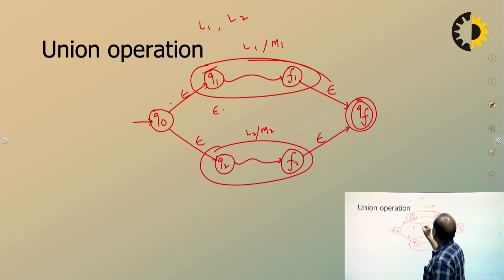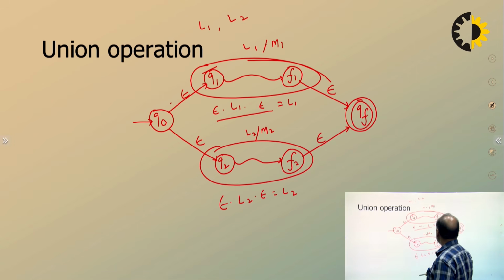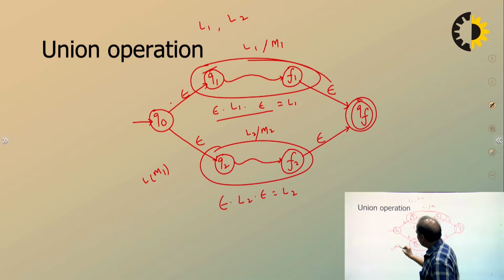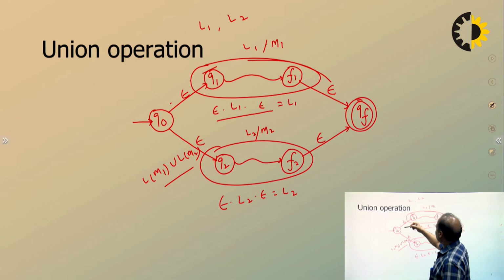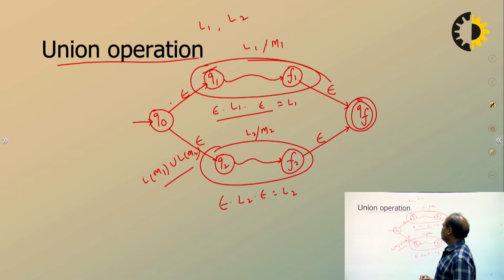Epsilon dot L1 dot epsilon. That means it is still accepting L1 this way. Similarly, if you go this way, epsilon dot L2 dot epsilon, it is accepting L2. So this is actually a machine for L1 union L2. We can see that since the individual machines are finite automata, their union is also going to be a finite automaton. A very simple construction. So we can say that the union of two finite automata is also a finite automaton, only adding 4 transitions and 2 additional states.